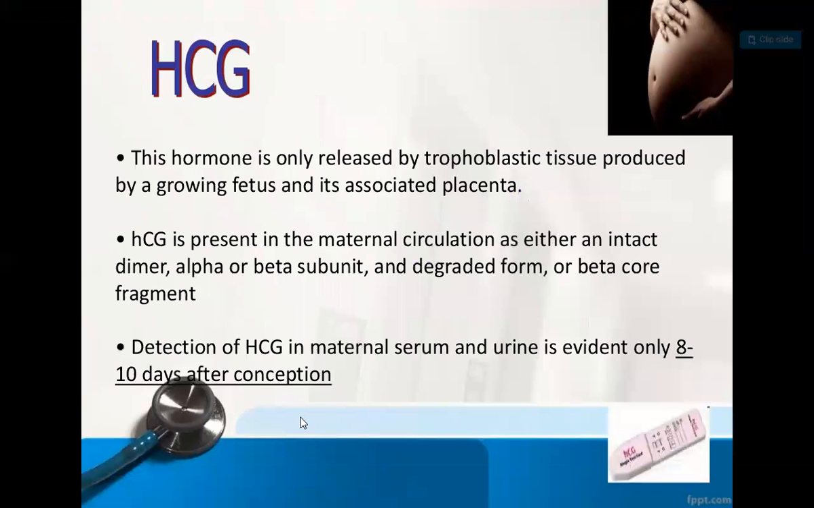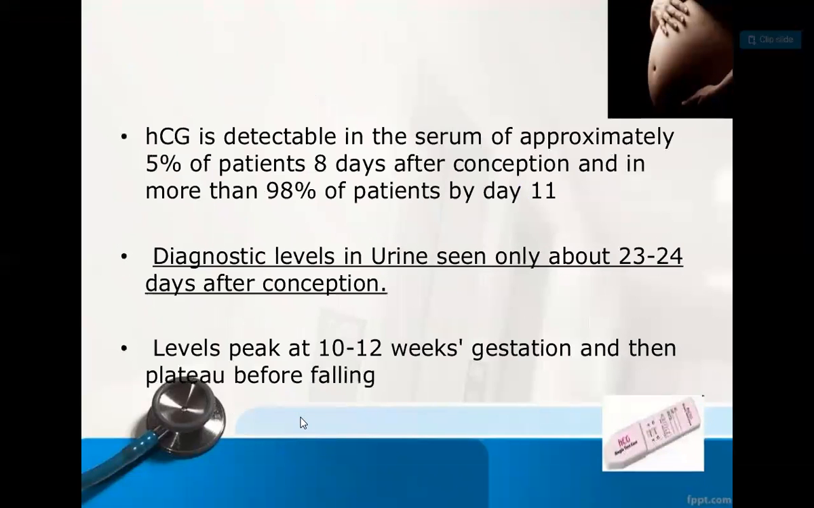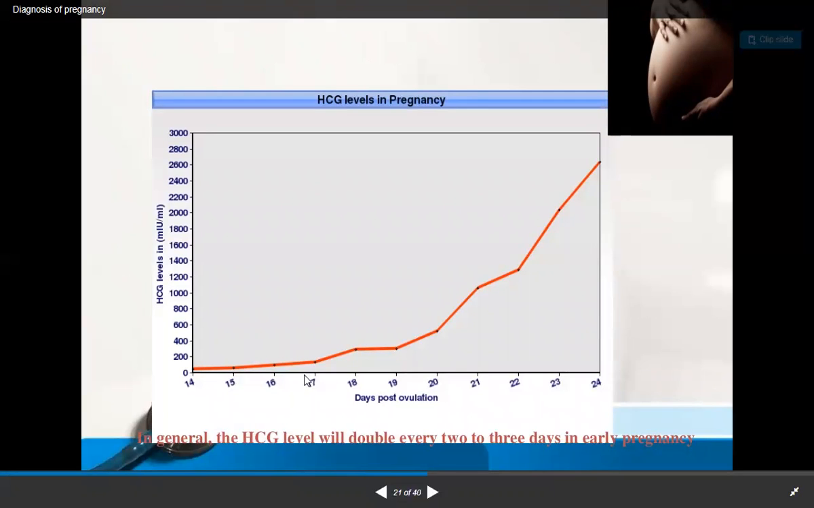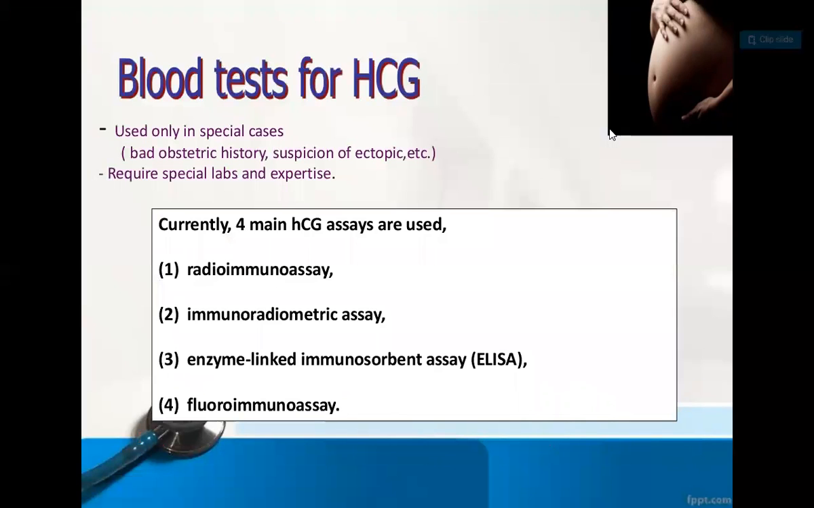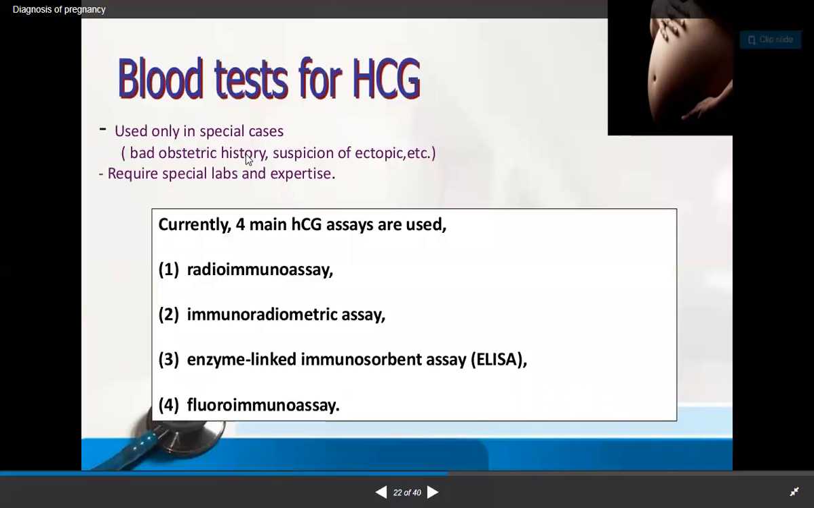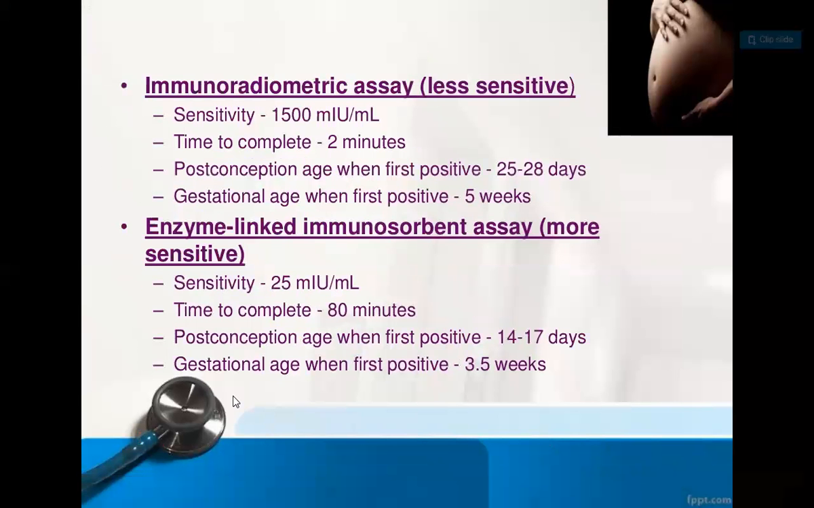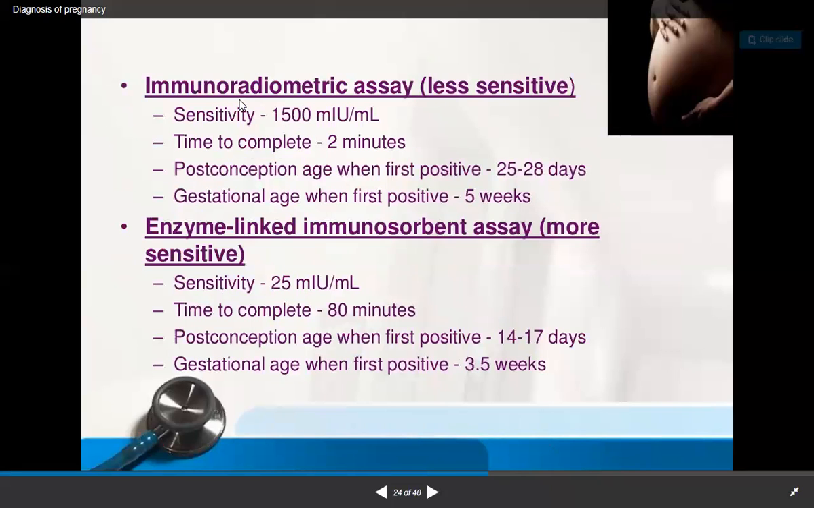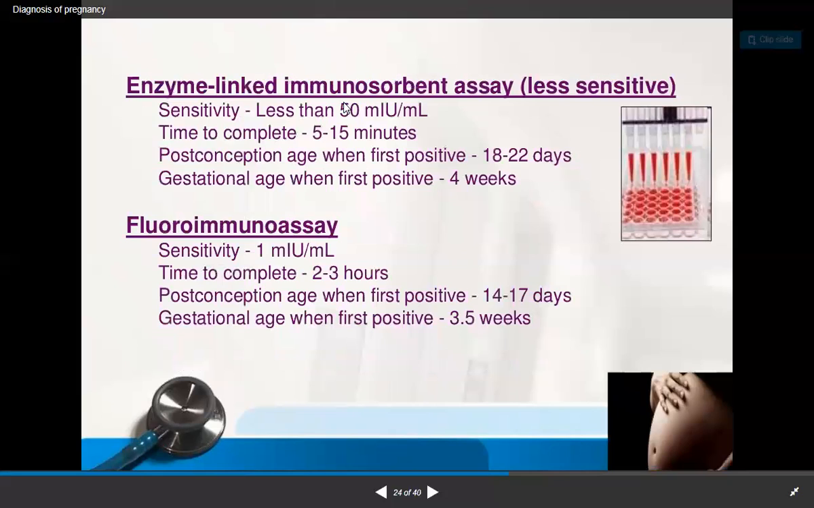HCG stands for human chorionic gonadotrophin. It increases slowly after 24 months. Then sometimes in special cases we have to do the HCG, that is in suspicion of ectopic pregnancy in an emergency situation, or in some bad obstetric history, where they require radioimmunoassay, immunoradiometric assay, ELISA and fluoroimmunoassay. Of these, very little time is required for the immunoradiometric assay, but it is less sensitive.